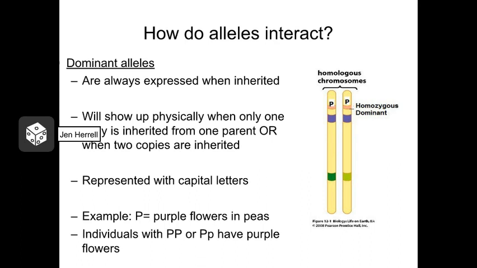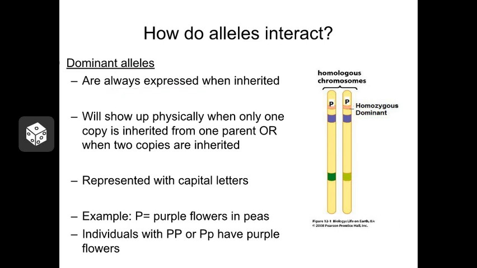Different alleles have different patterns of expression. Alleles that we refer to as being dominant are always expressed when they are inherited. So in other words, if you inherit a dominant allele for a particular characteristic from just one of your parents, it's going to show up in you physically. Let's use Mendel's pea plants as an example of this.